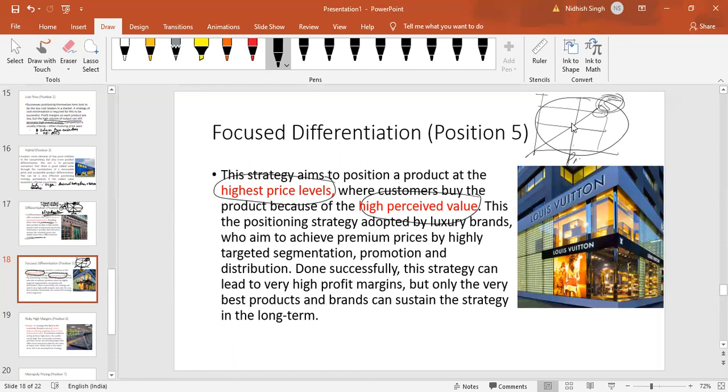Yeah. So the key is both the red text here: highest price level. In fact, it may not be fair to say highest, but it is quite a high price level and high perceived value. Both are high here. But it is most reasonable: above average price, above average value. What are the companies that you can give as examples?